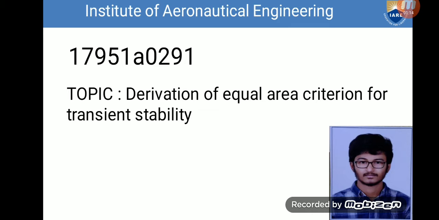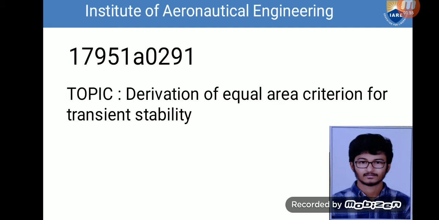Steady state stability always depends on the operating conditions of the power system. Generally, the operating conditions of the power system are continuously changing, which means they keep on changing continuously. So based on that, we have to describe the steady state stability. Whereas in transient stability, the operating conditions of the power system as well as the disturbance are the main prime factor to describe the transient stability. The disturbances can be either mechanical or electrical disturbances.